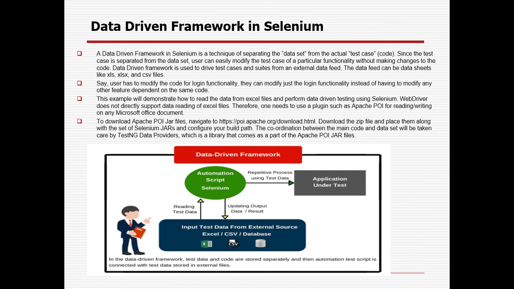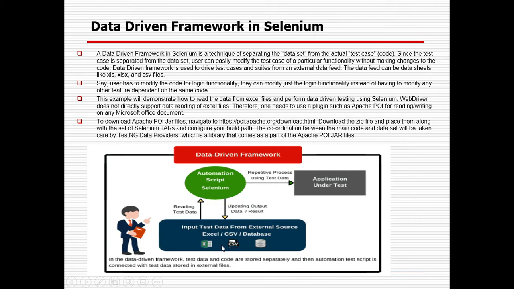This is the example I have tried to give of how you will read the data with the help of a data driven framework. Suppose this is your external source, Excel, CSV or database, right? This is the input data from where you will be reading the data. For which you need to install Apache POI. There are a lot of methods available with which you will be interacting with your automation script in Selenium. After that, repeating the process using test data, you will be interacting with the AUT or application under test, right? After interacting, you can also update your data sheet.